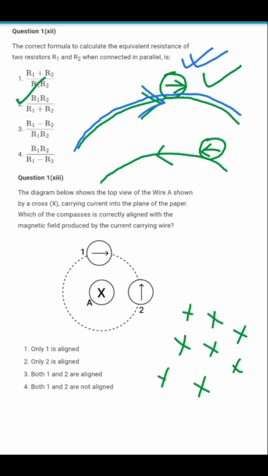So which compass is giving the correct alignment? Compass number 1. If the magnetic field was in the anti-clockwise direction, then compass 2 would have given the correct alignment. But in this case, our magnetic field is in the clockwise direction, which we can understand through the right hand thumb rule. Okay, so option number 1 is the correct answer. Only compass 1 is aligned.